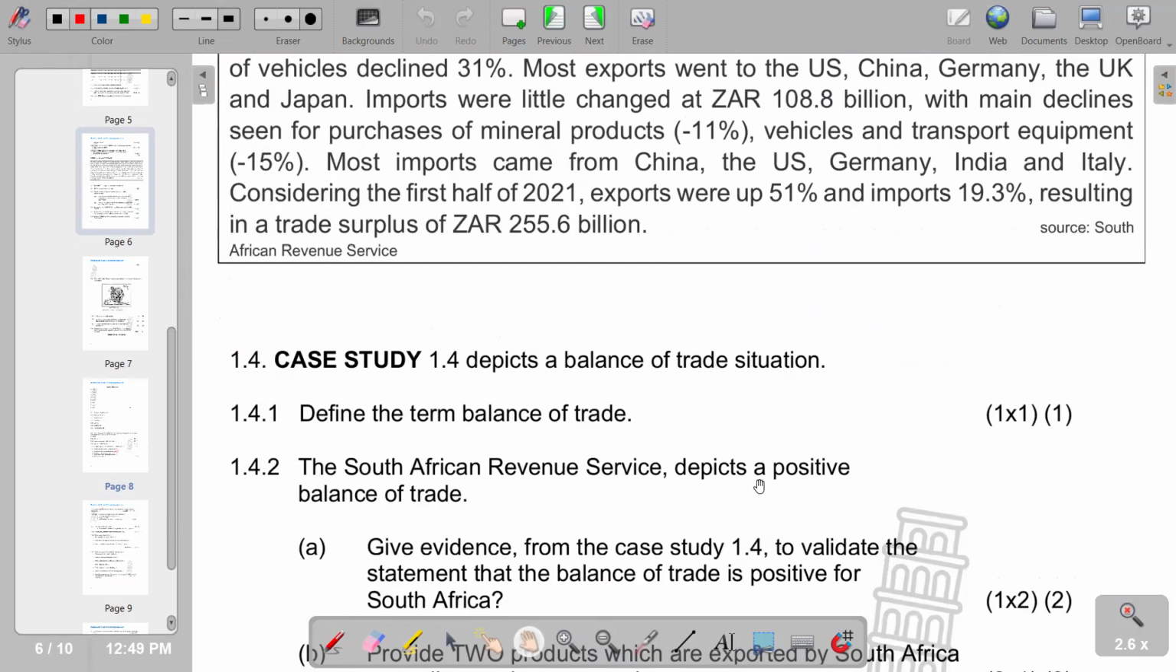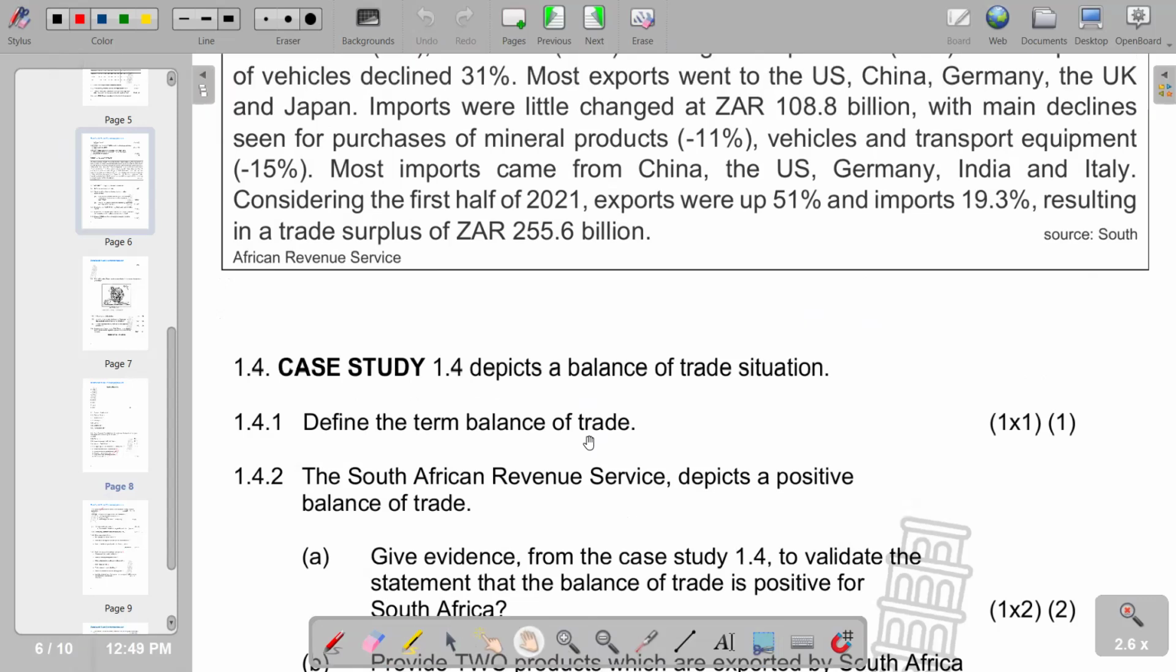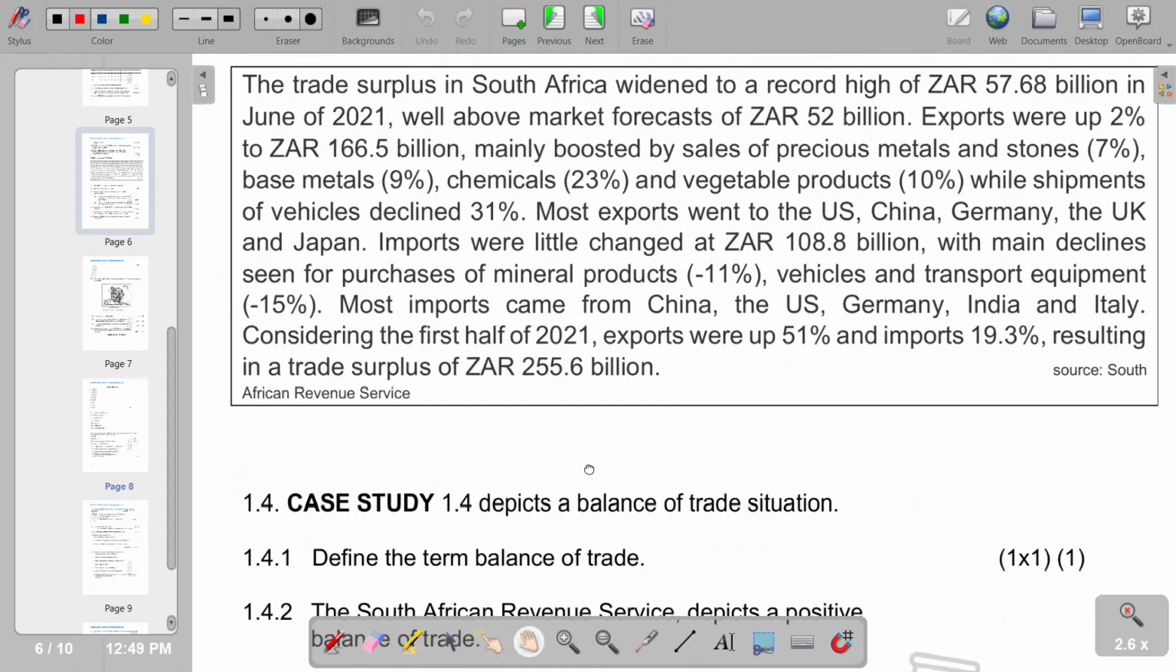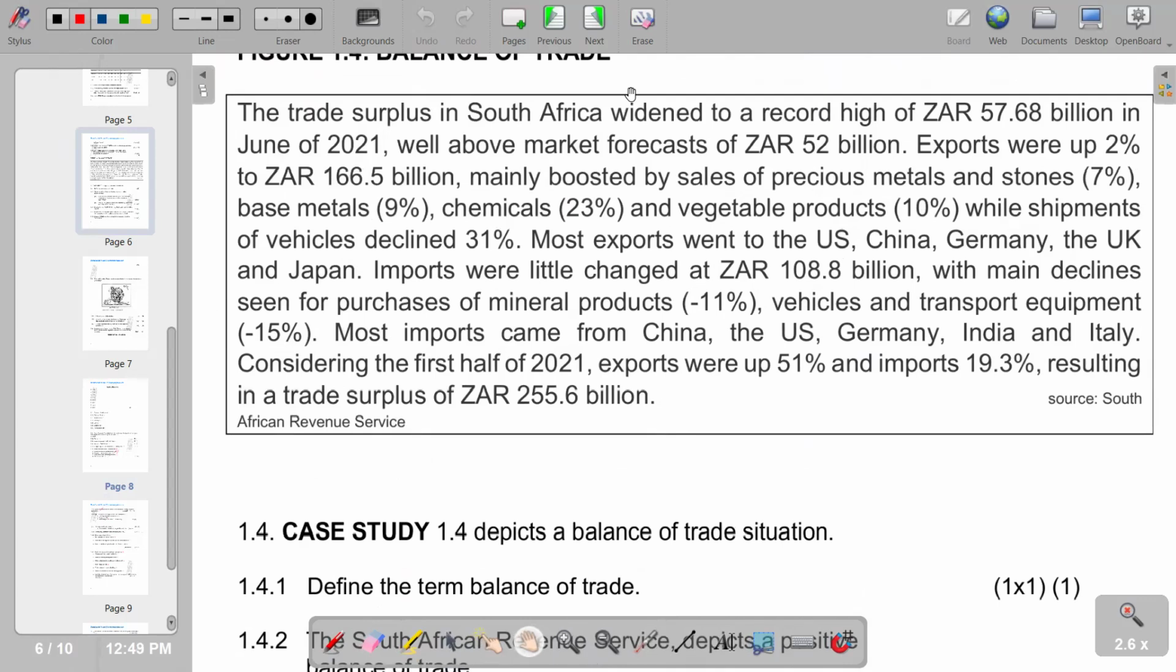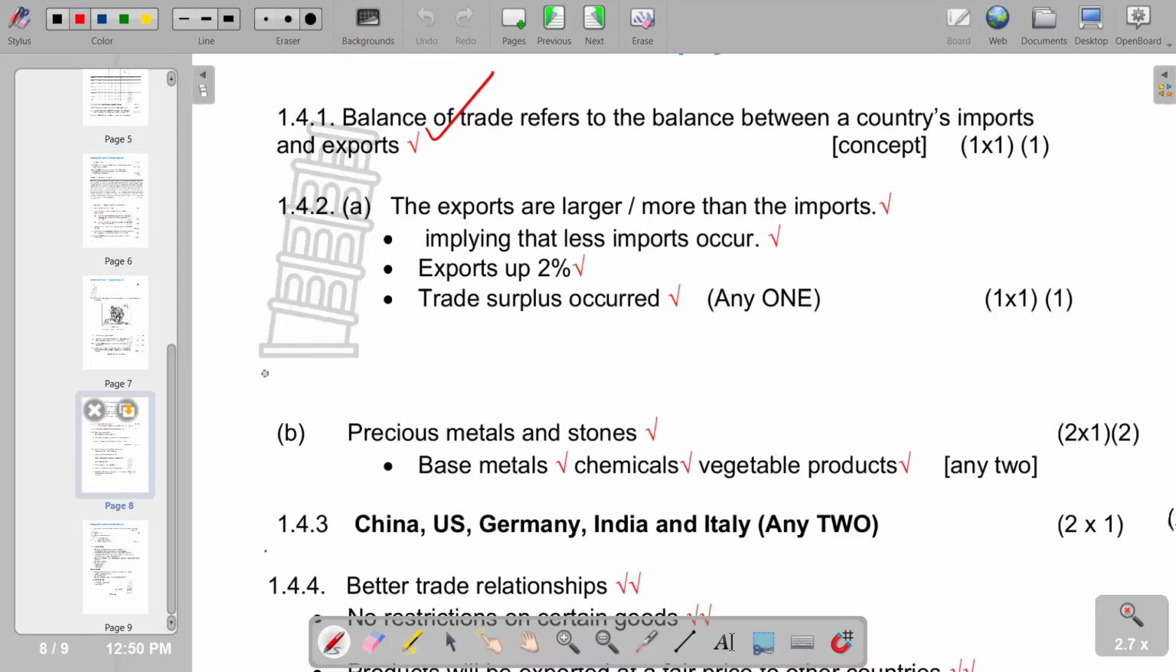The South African Revenue Service depicts a positive balance of trade. Give evidence from case study 1.4 to validate the statement that the balance of trade is positive in South Africa. So we go to the information that we have and check in terms of the evidence. So one of them is that exports were up by 2%. And also the other points that you can include are that the exports are larger, more than imports, implying less imports. Exports up 2%, trade surplus. So these are correct responses that you can give.